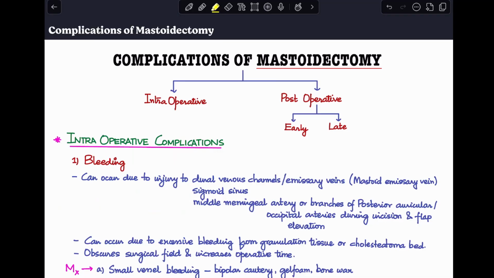Today we'll be doing a discussion on the complications of mastoidectomy. So far, I have spoken about the different types of mastoidectomy and what are the steps in each of these different types. And today we'll be discussing about the complications.